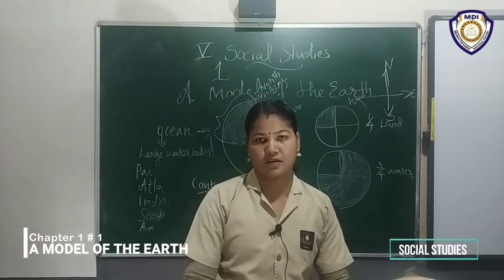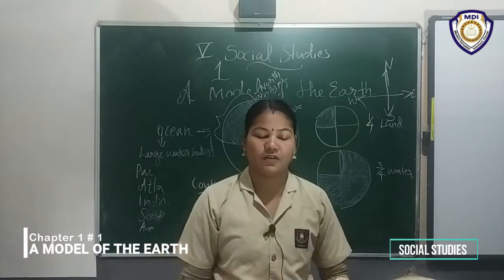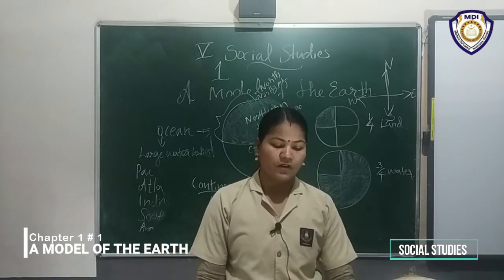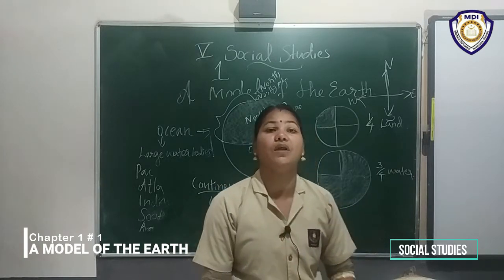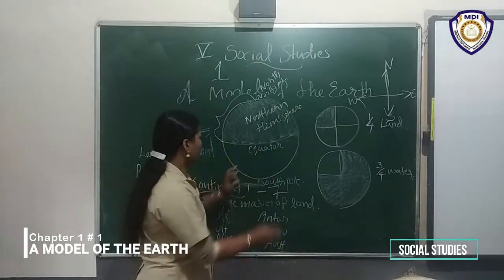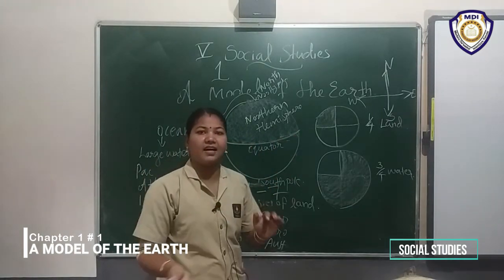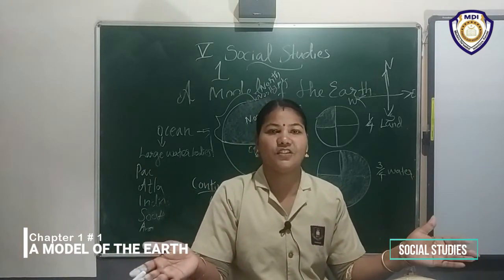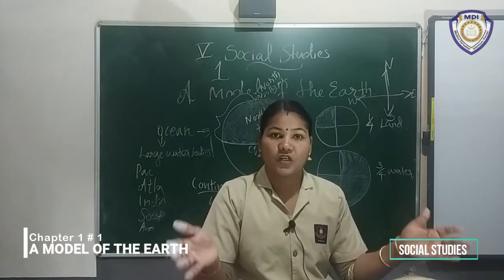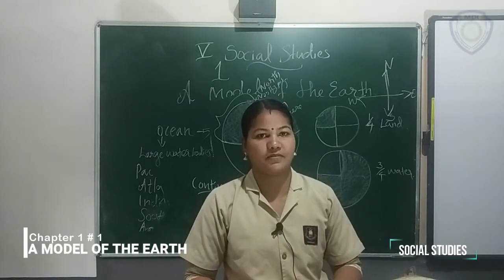Hemi means half. Therefore, the equator divides the earth into 2 equal halves. What divides the earth into two equal halves? Equator divides the earth into two equal halves.